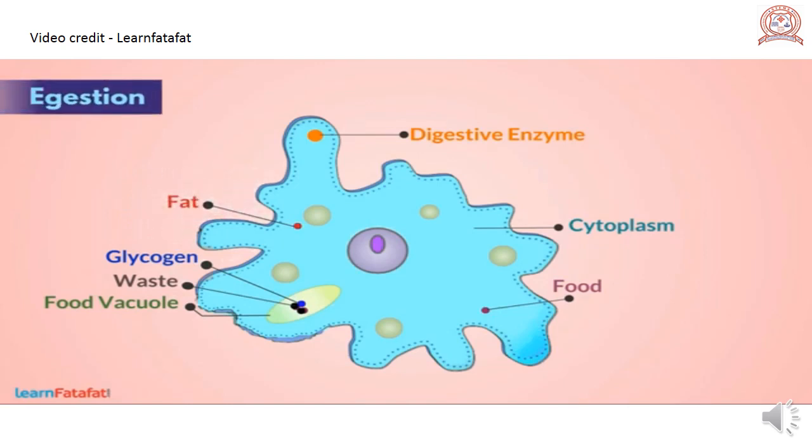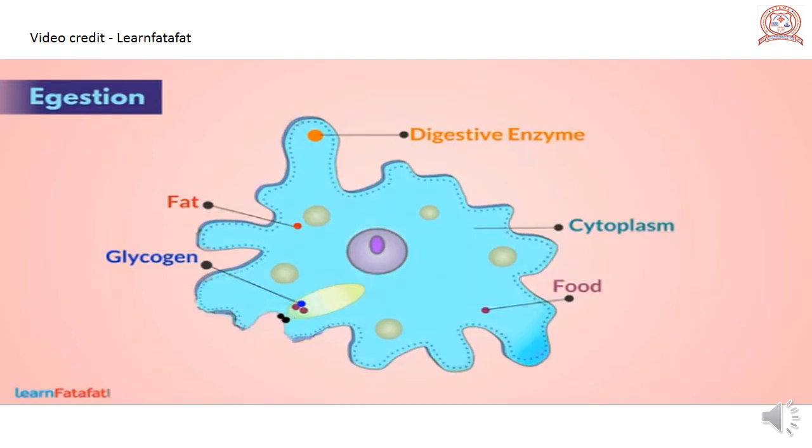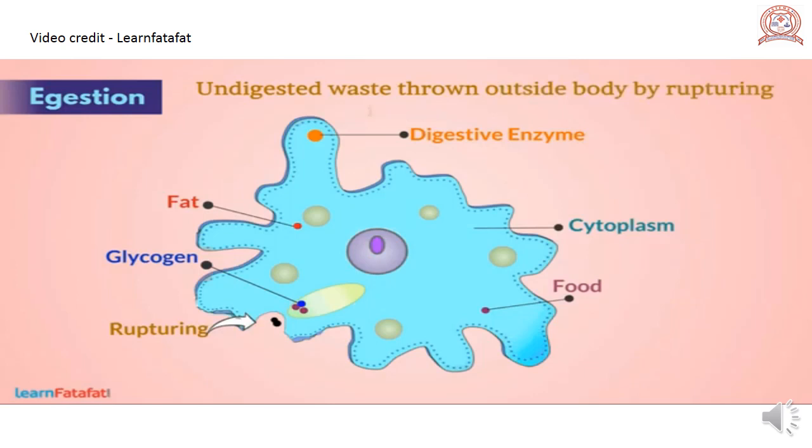Egestion. The undigested waste is taken near the cell membrane and then thrown outside the cell body by rupturing, that is, cutting the membrane. This is called egestion.